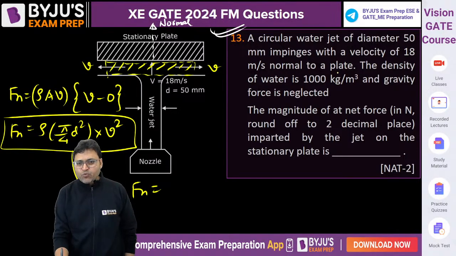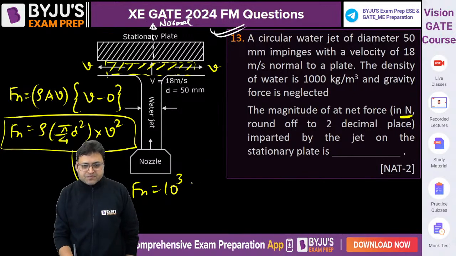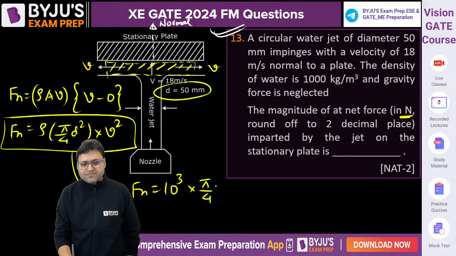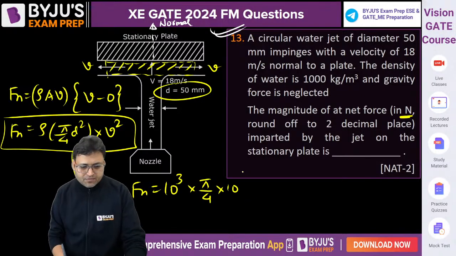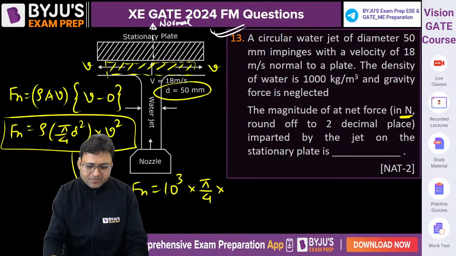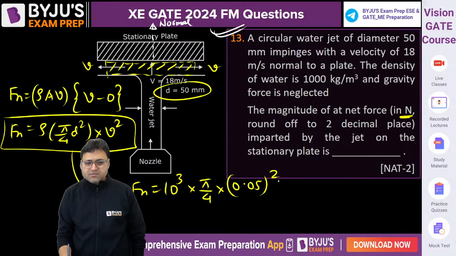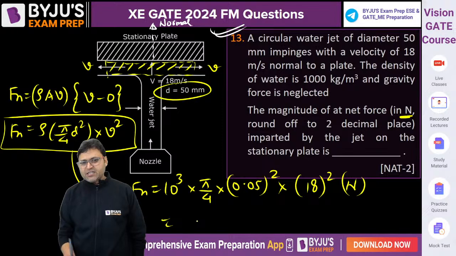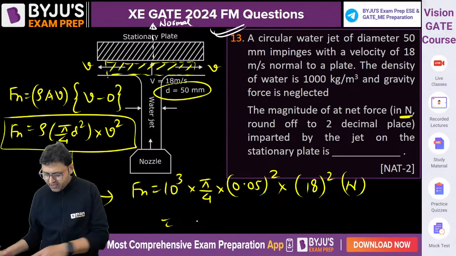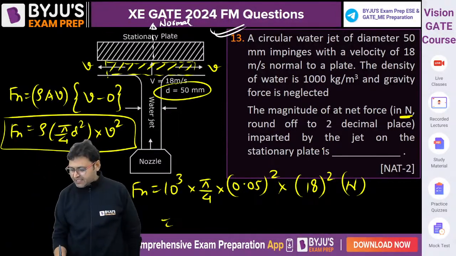Rho is, it is water, 10 to the power 3. You are supposed to calculate in Newton, into pi by 4. What is the diameter? Diameter is 50 mm. So 0.05 square, pi by 4 d square, into V square. V is 18, so 18 square Newton. If you do the calculation, your answer for question number 13 should have been 636.17.